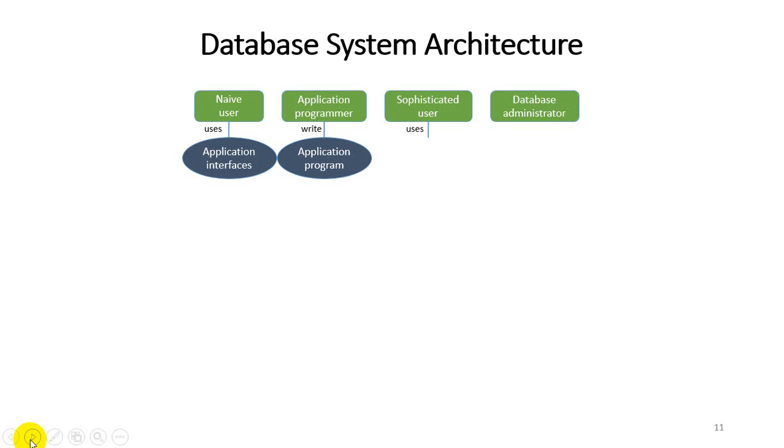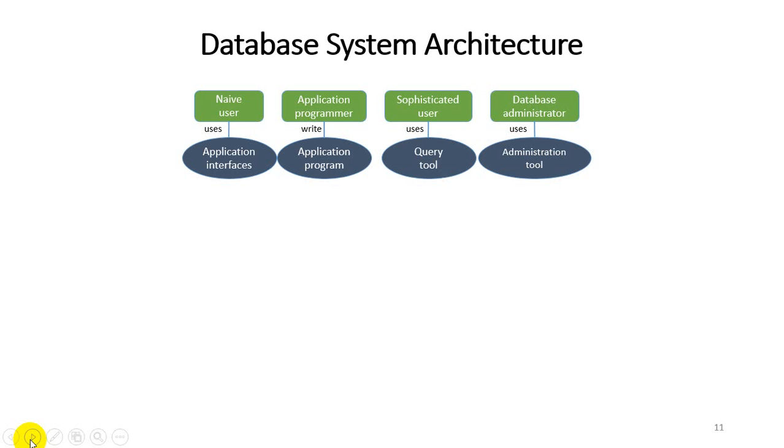Sophisticated users use the database with the help of query tools. They do not need any front-end languages to access the data. And a key component is known as the database administrator, who uses the data with the help of administrator tools. So all four users access a single database with different tools.